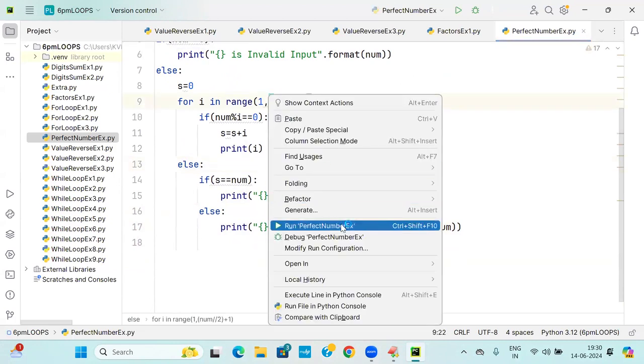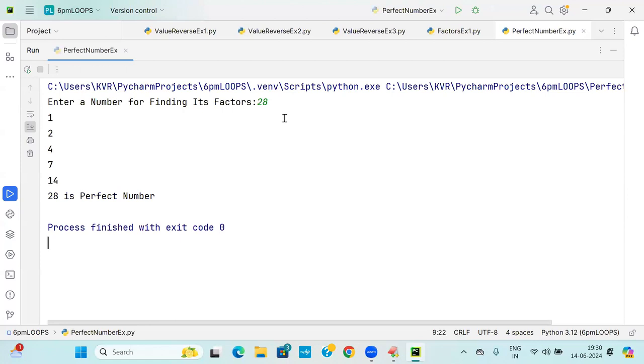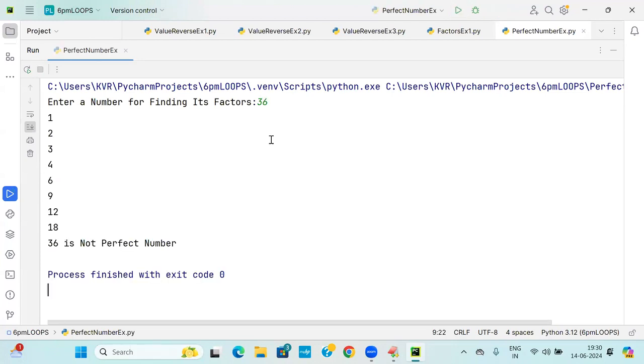Try to run. Execute. 6 is perfect. You say 8, 8 is not a perfect number. Say 28, 28 is a perfect number. You can enter anything. So Sophia, Tarun Sai, Hemanath Sai, I think you are understanding the for loop. You enter 36 and you got it: not a perfect number. You enter any number, you get the result.